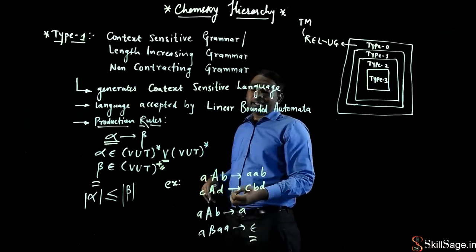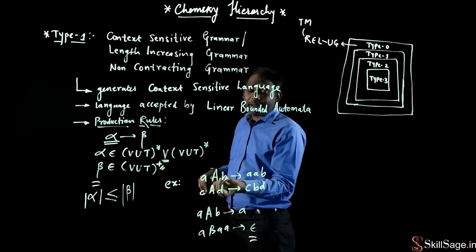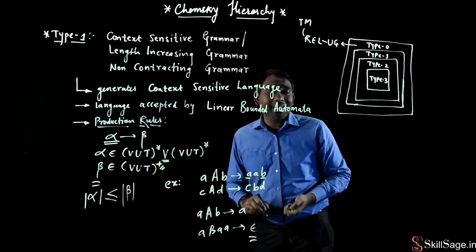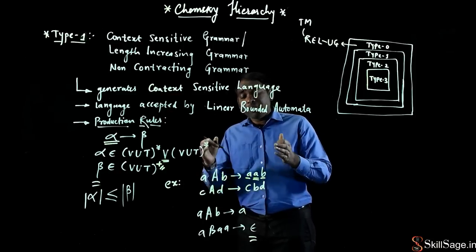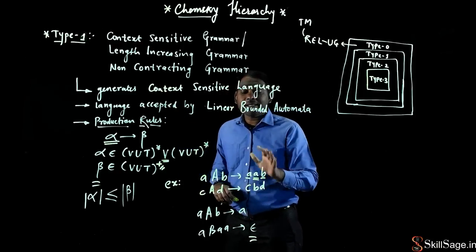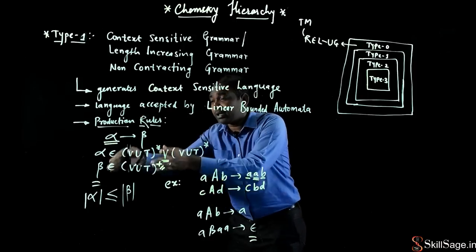So we'll give some examples to check whether the given production rules belong to this grammar or not. Here I'll say this is a A b produces a a b, that will remain as it is, but this capital A is replaced by this small a, right? And we'll come to know whether it is type 1 grammar or not. Can I say that it is a valid production rule of type 1 grammar? Yes, we'll check all those three properties.